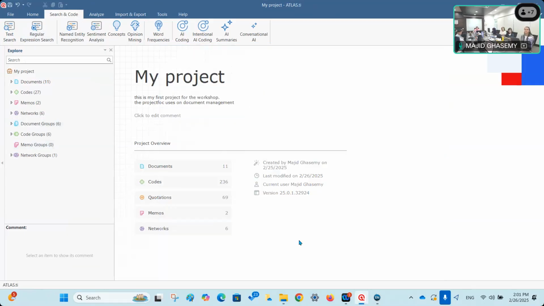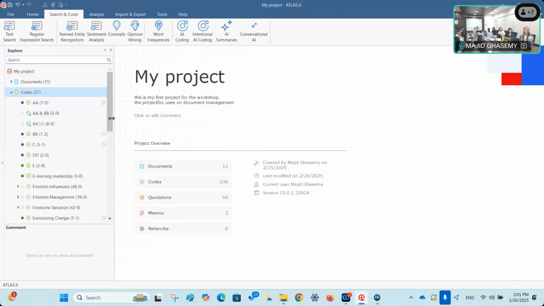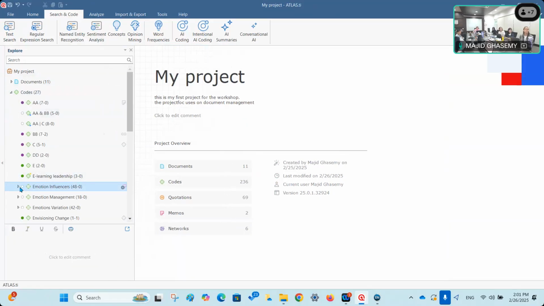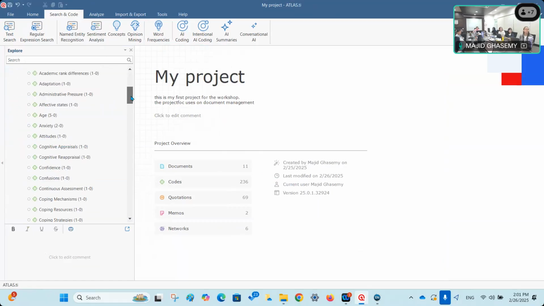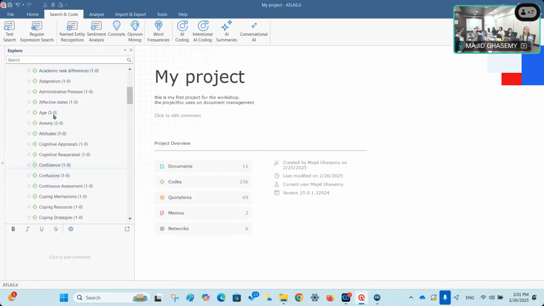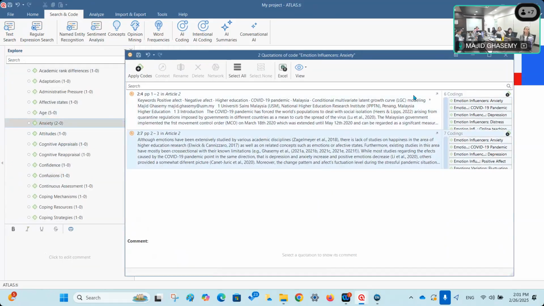So if I click done, all of these codes will be applied here. Here you can see the main code category, and these are all of the codes. For example, for anxiety, there are 2 quotations, so these are the 2 quotations coded with this. The groundedness value is 2. You can see the groundedness value for all of them as well.